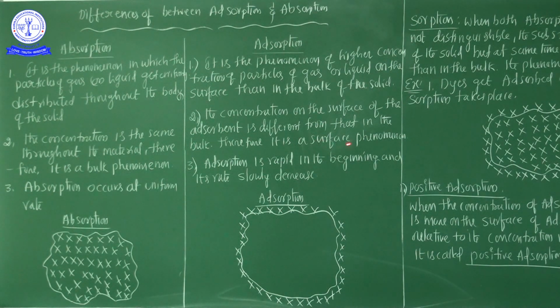Therefore, it is a surface phenomenon. It's not absorbed inside the solid matter. It's only a surface phenomenon. That is the most important thing: either gaseous or liquid particles are present only on the surface of the solid.